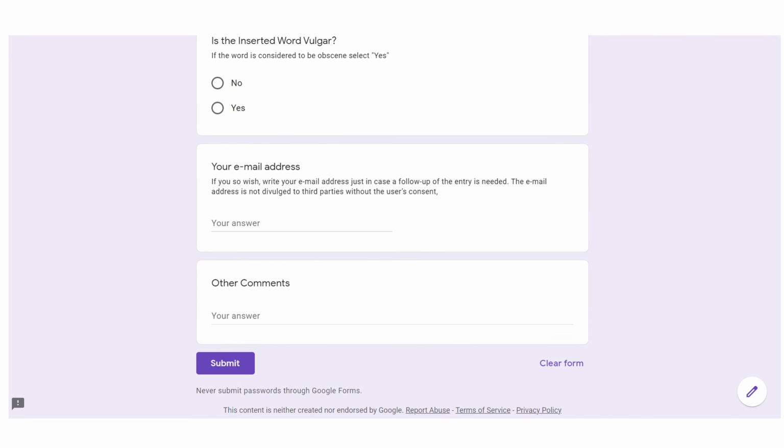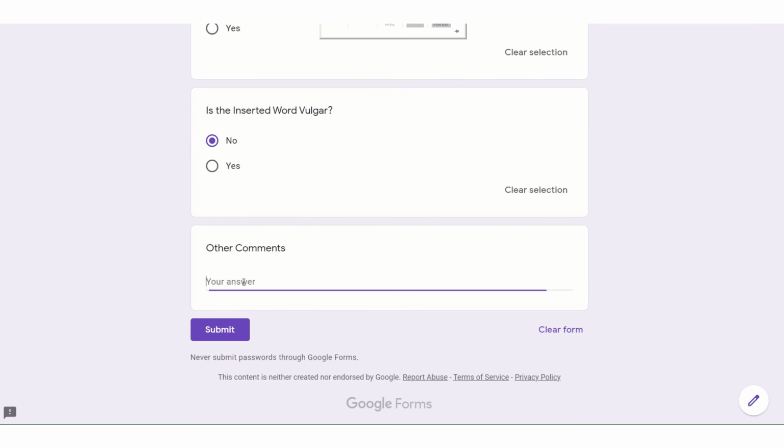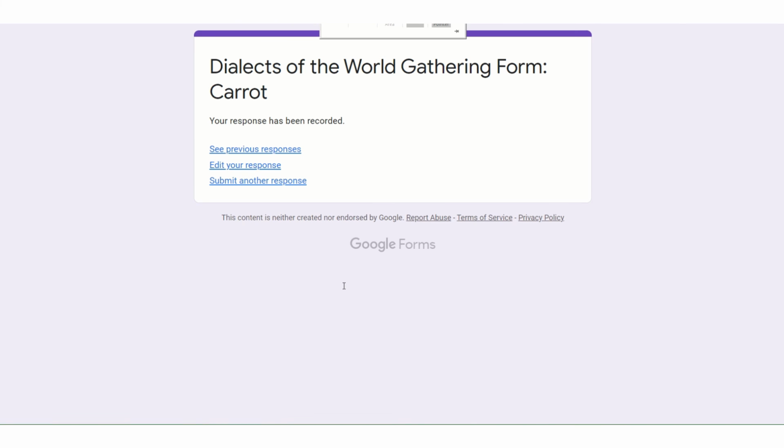If you wish, you may also insert your email address, just in case a follow-up of the entry is needed. The email address is not divulged to third parties without your consent. Finally, any other comments that the user would like to enter may be entered in the other comments, and then press submit to submit the entry.